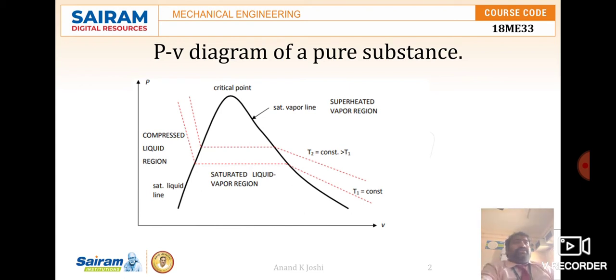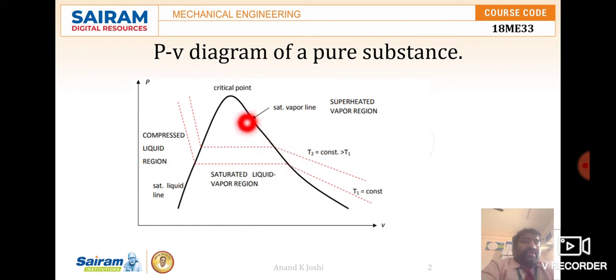So when we come to this region, we understand that this PV diagram gives what we call the vapor dome. Next, here on the left side is the compressed liquid region, and here is the saturated liquid-vapor region, meaning a mixture of water and vapor.